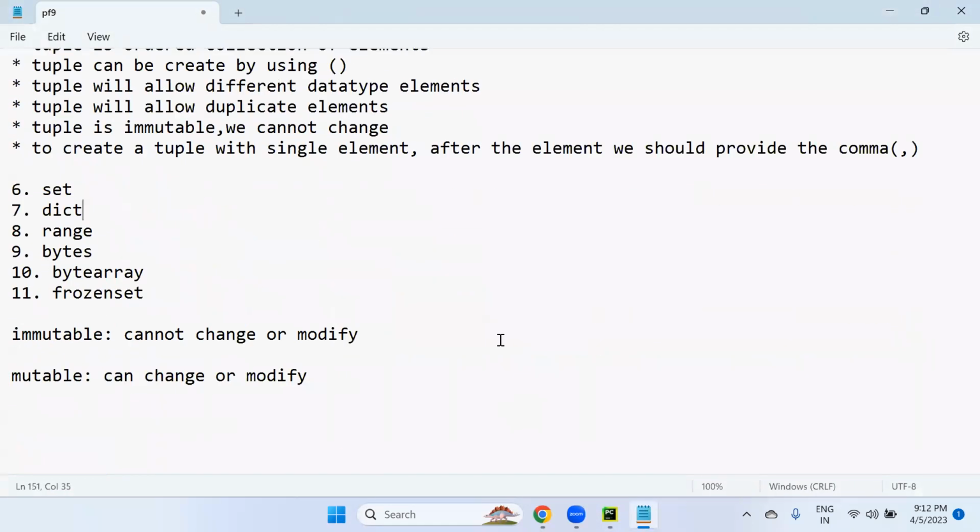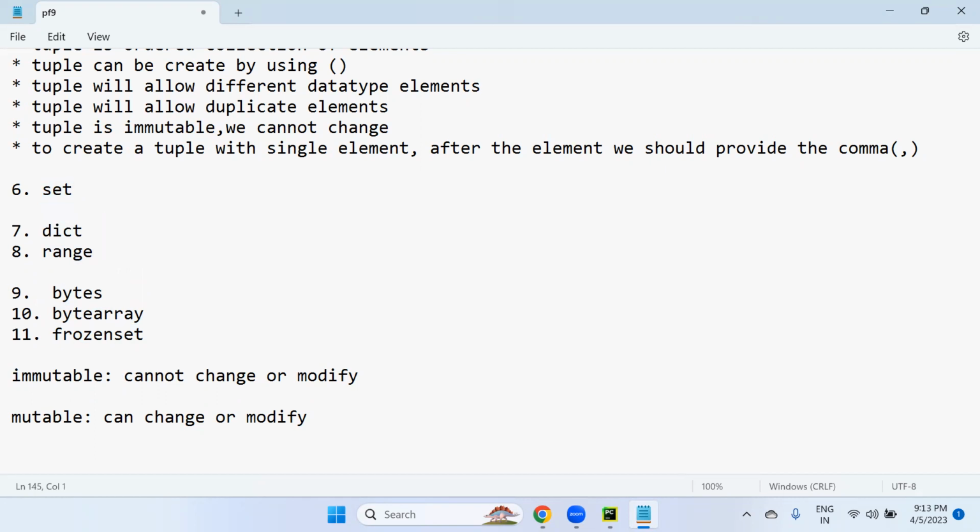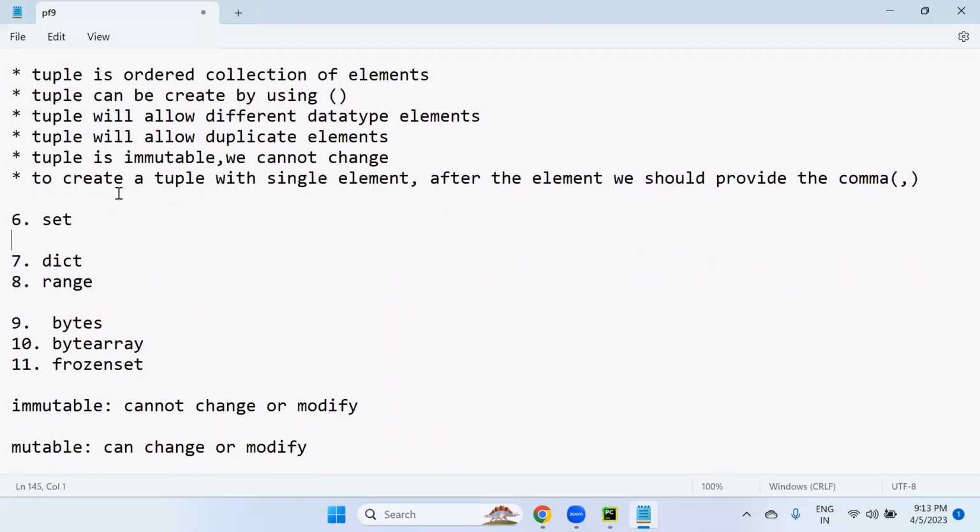Now today we'll start with the remaining data structure rules and regulations, like set, dictionary, range. We will discuss these today. Bytearray and frozenset I cannot discuss at this moment. Later we'll discuss them, because bytearray and frozenset we cannot create directly. We need to create them from other data structures. So in a later session we will cover this also, but today our focus is set, dictionary, range only. So what is set? How to work with set? Okay, let me talk about set.